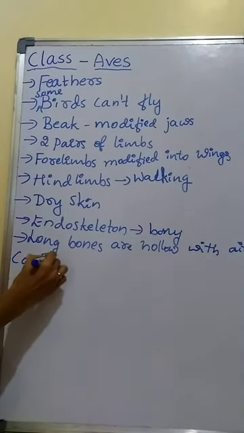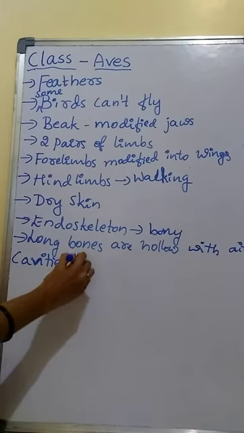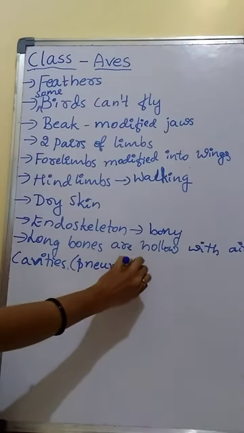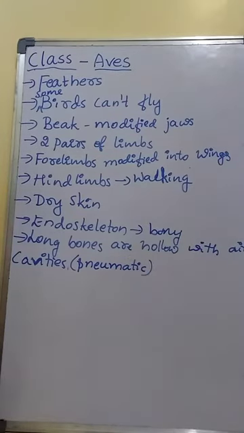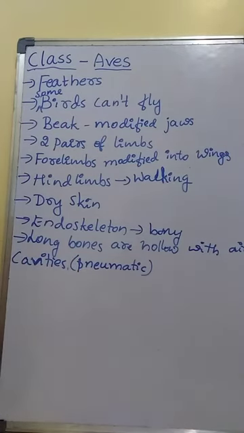Because of the presence of hollow space with air cavity, these bones are weightless, and such bones are called pneumatic bones. Weightless bones present in birds are called pneumatic bones. Due to the presence of these bones, birds can fly.